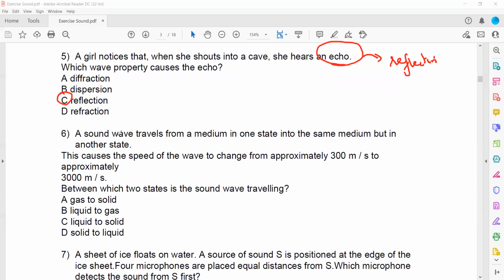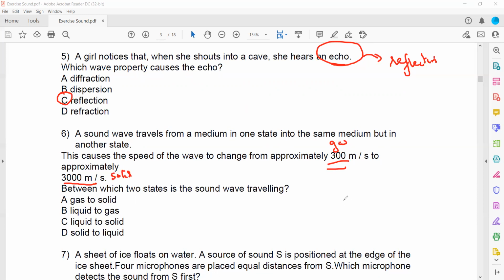In question 6, a sound wave travels from a medium in one state to another. This causes the speed of sound to change approximately from 300, which is the speed of sound in gases, to 3000, which is the speed of sound in solids.